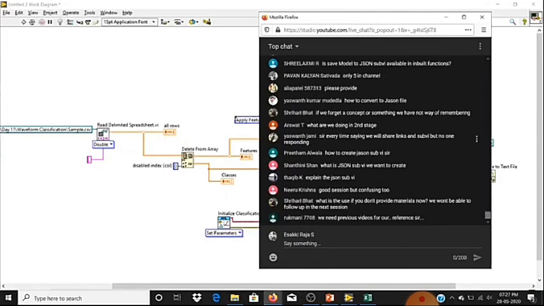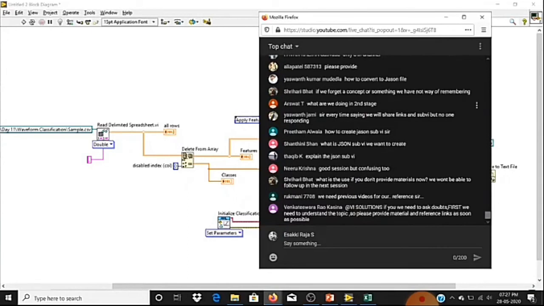So what we are doing in the second stage: with the help of the features, we have completed training our model. With the help of that model only, we are going to classify.